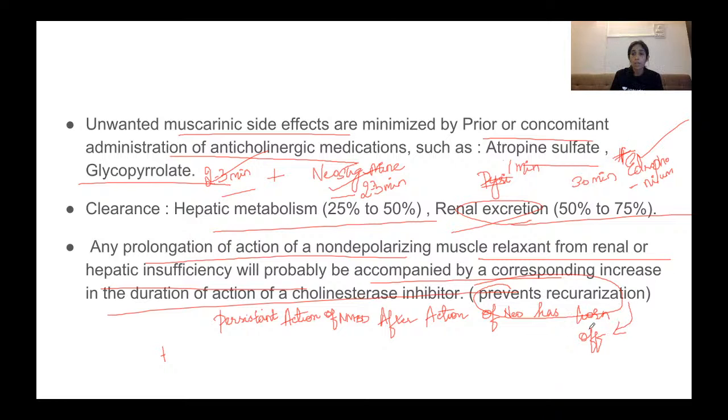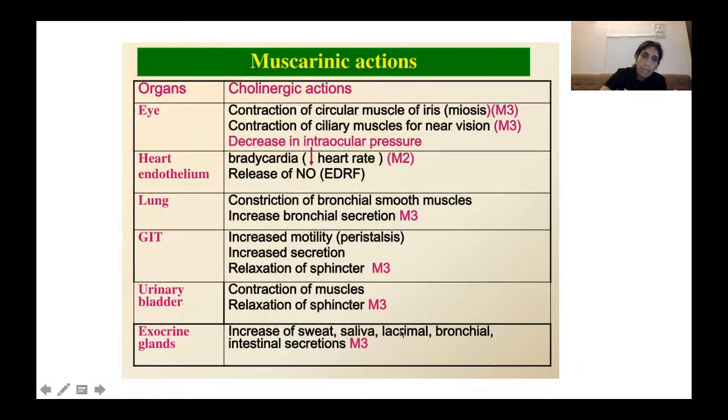Okay, so even though the action of this neostigmine has worn off, the persistence of action of the neuromuscular blocking drug will be there. So in these patients with renal or hepatic insufficiency, the primary route of elimination of the non-depolarizing neuromuscular blocking drugs is through the kidney and the liver. So when there is impairment, there will be prolongation of action. So this prolongation of action of the non-depolarizing muscle relaxant is accompanied by the prolongation of action of the cholinesterase inhibitor. So you will not see recurarization.